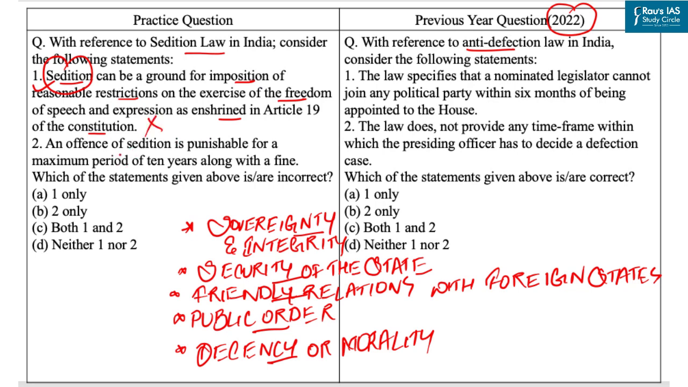Now, let's come to the second statement. An offense of sedition is punishable for a maximum period of 10 years, along with a fine.